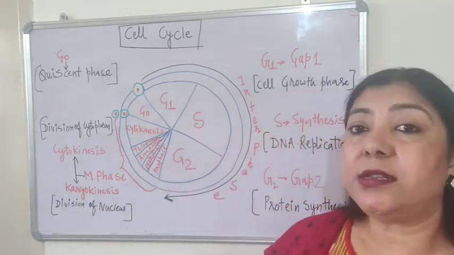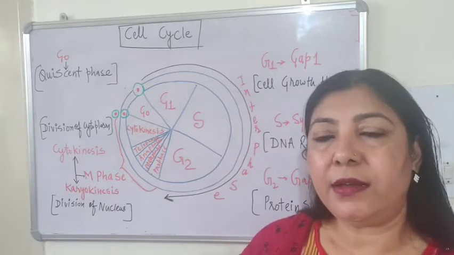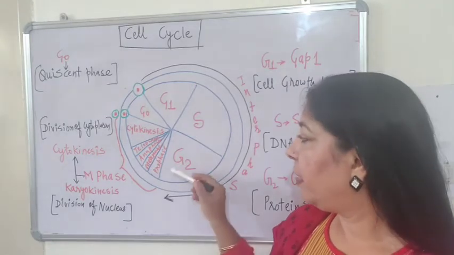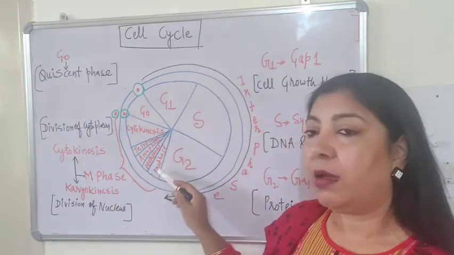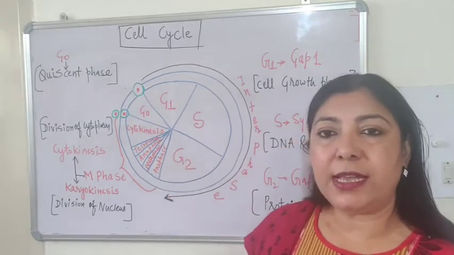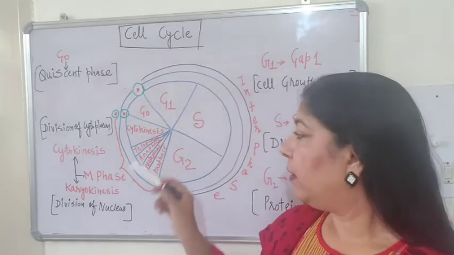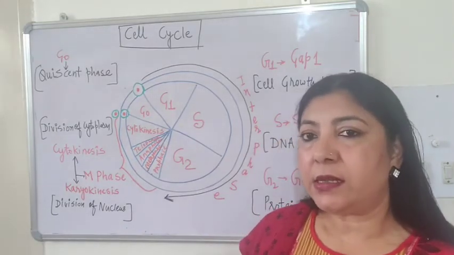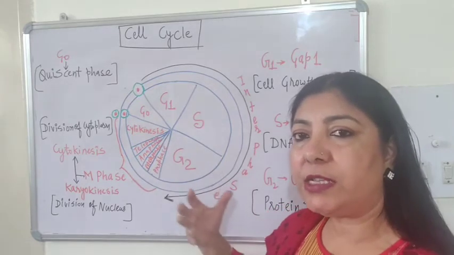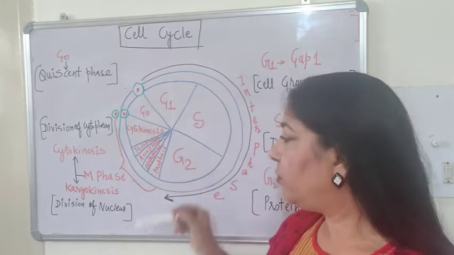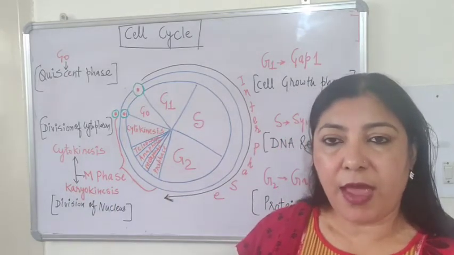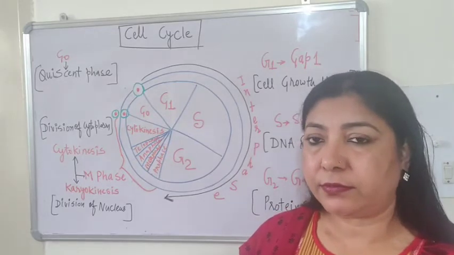And this karyokinesis is further divided systematically into four parts, four phases. The first is called prophase, P. Then the second phase is called metaphase. Third is called anaphase and fourth is called telophase. The details of these phases we'll study later on. So these are the four phases of karyokinesis where the nucleus divides.